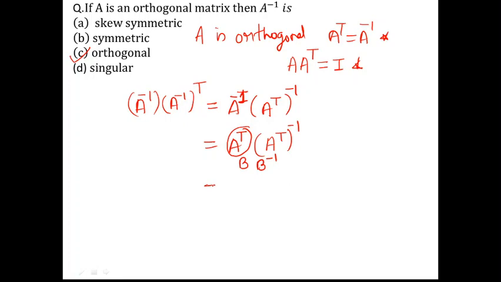And as per the definition of inverse, a matrix when multiplied with its inverse always gives us what? The identity matrix. So what are the important results which we have used here? One is we have interchanged the inverse and the transpose, and second is the definition of an orthogonal matrix. So in this way we get the inverse of the matrix times its transpose as I. So that's why A is an orthogonal matrix.